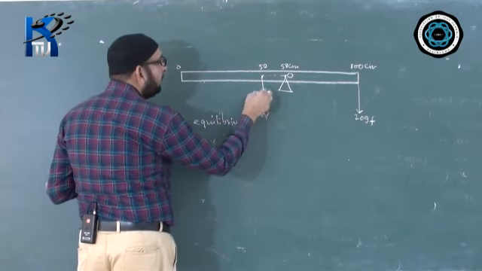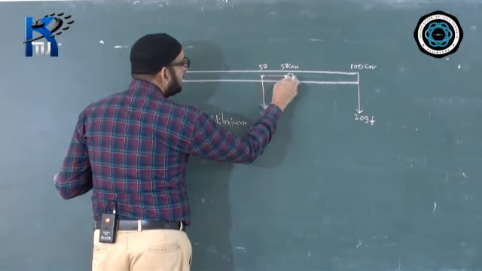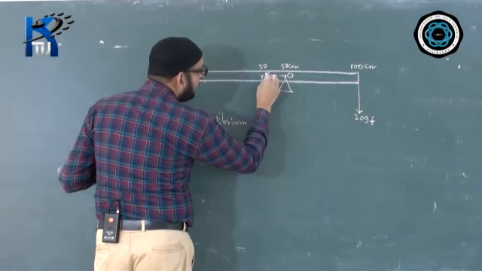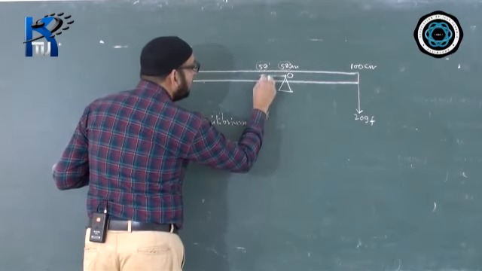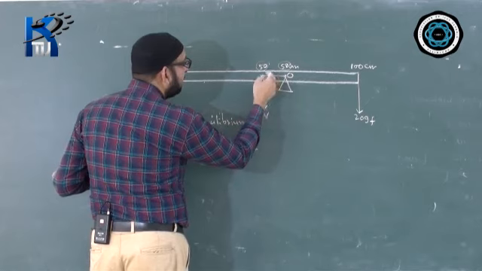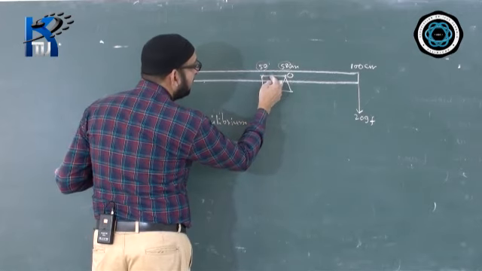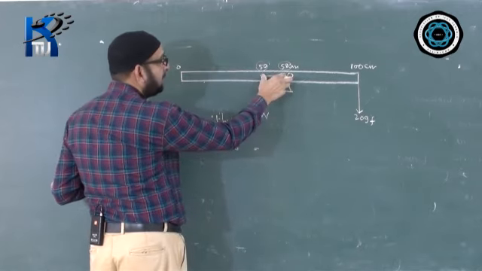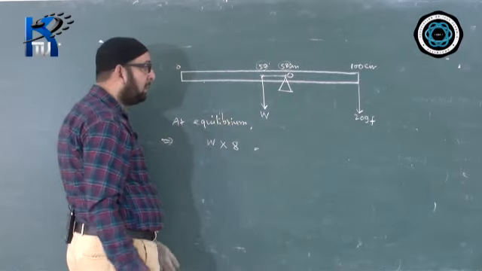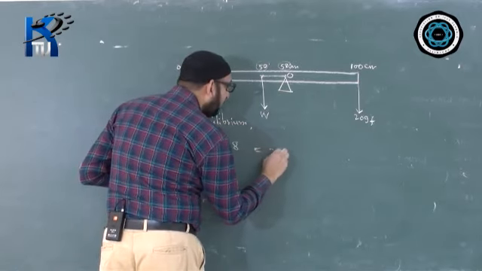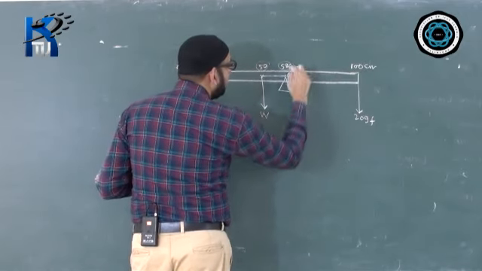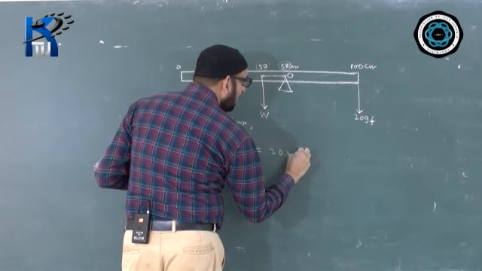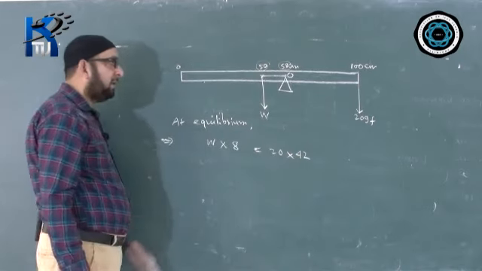You can directly write W into this distance. How much is the distance between 50 and 58? Between 50 and 58 the distance will be 8. This distance only you have to measure. These are the markings here, 50, 51, like that up to 58. That means 8 units will come here. So write 8 there. Other side you will be writing 20 into this distance, 100 minus 58, the distance will come 42.